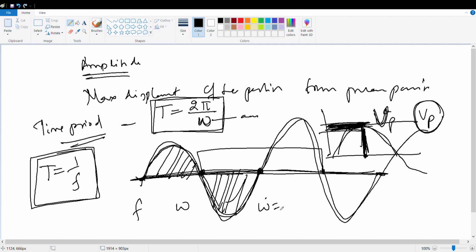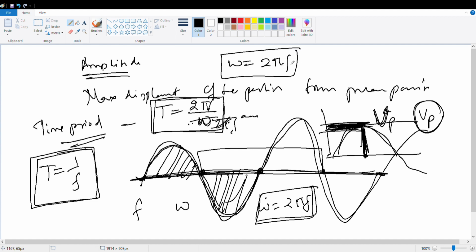Omega is 2 pi f. If I substitute 2 pi f here, you will get 1 by f. So omega equal to 2 pi f. If you want to convert the normal frequency to angular frequency, you multiply the normal frequency by 2 pi. Understood?